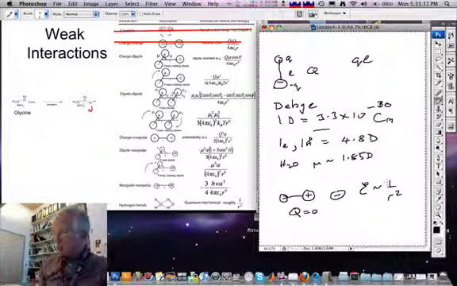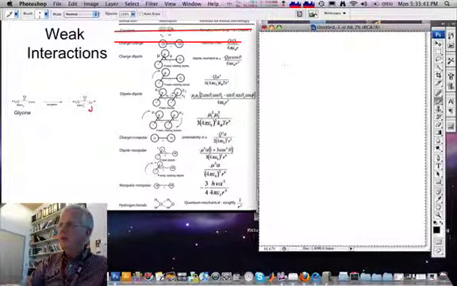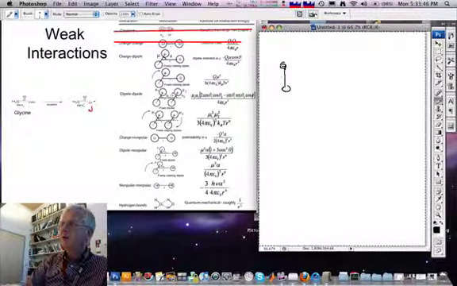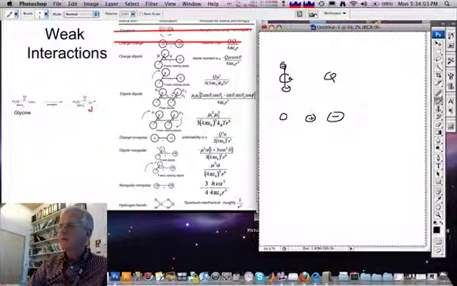The next example is a very important one. It tells you what happens if instead of having a fixed dipole, the dipole is allowed to rotate freely around its axis. Now, one might think that this would result in no net attraction, but thermal averaging comes into play here. So this configuration, let's make Q negative, has a lower energy than this configuration.